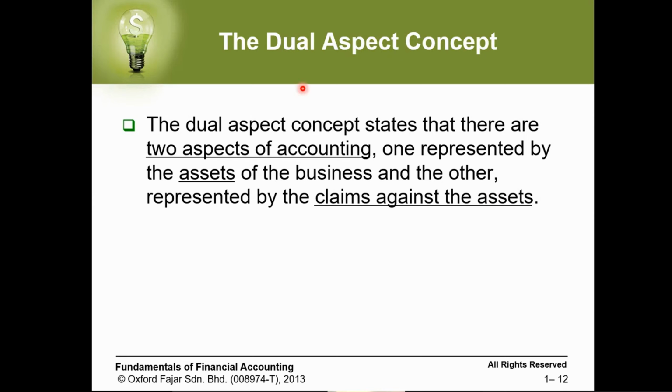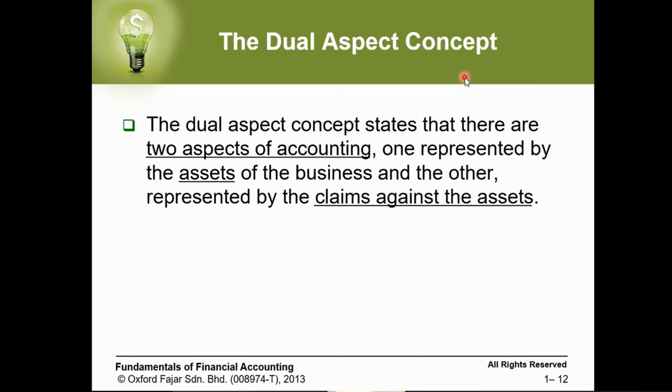Again, the dual aspect concept states that we have two aspects of accounting. The first aspect is the assets, which is what the company owns. The other aspect is the claims against these assets, which means what the company owes to others.